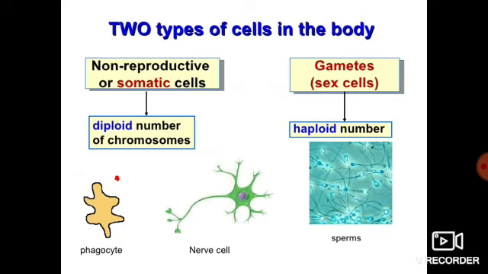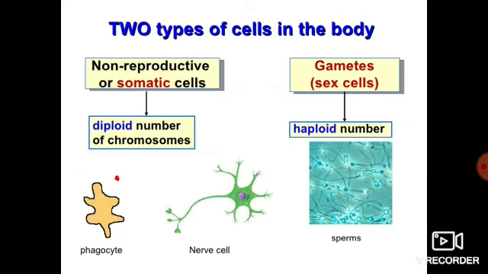Another type of cells are sex cells, or gametes. In gametes, a haploid number of chromosomes is present. Haploid number means n chromosomes are present in gametes. Clear? So by this we can say that human cells are divided into two types.